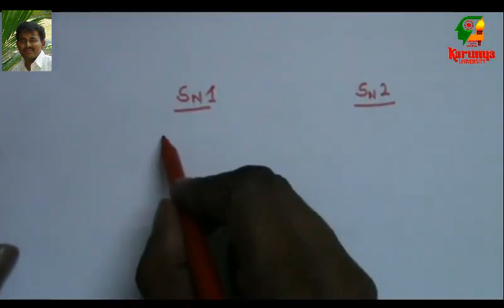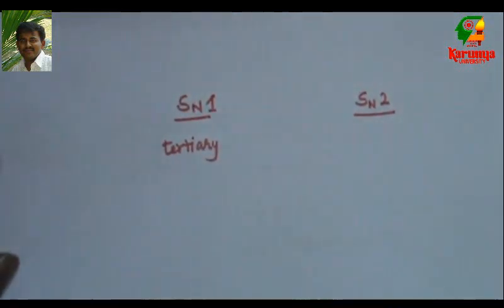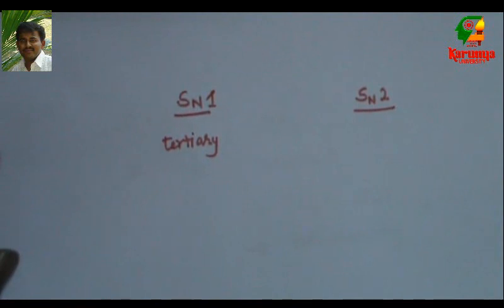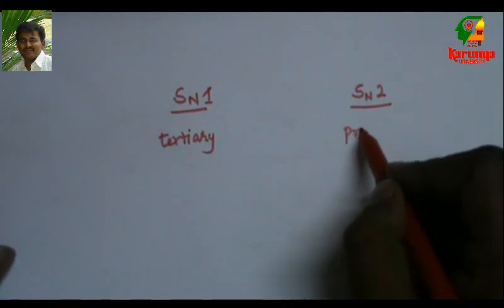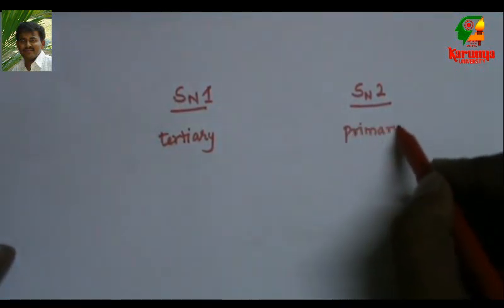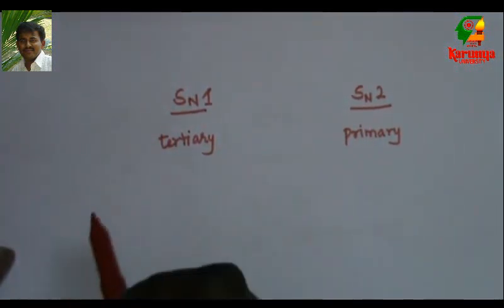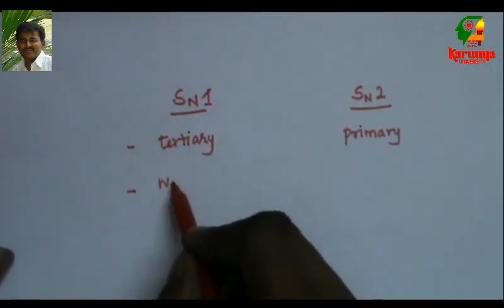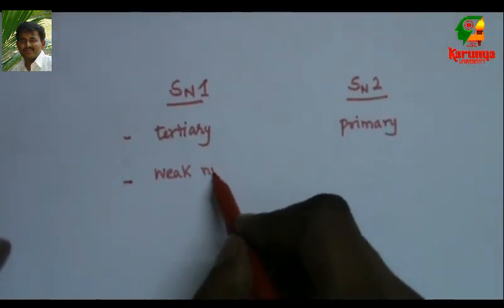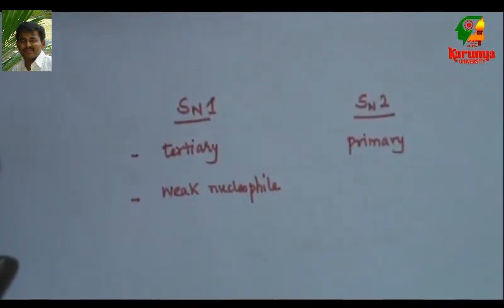If it is tertiary alkyl halide, then it prefers SN1. If it is primary, then it prefers SN2. Second one, if the nucleophile is weak, it prefers SN1.